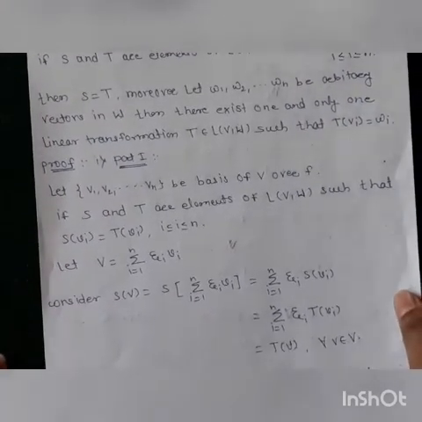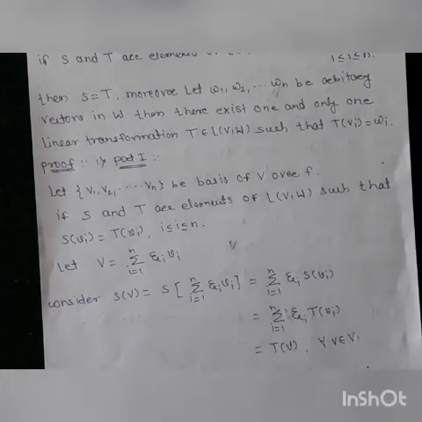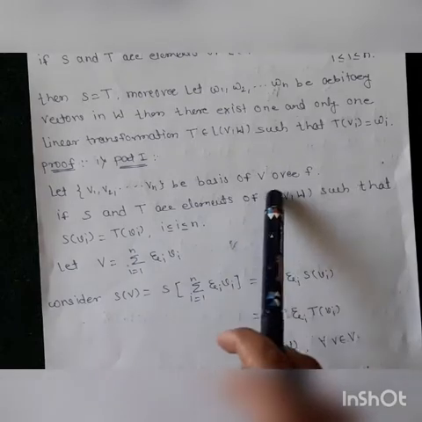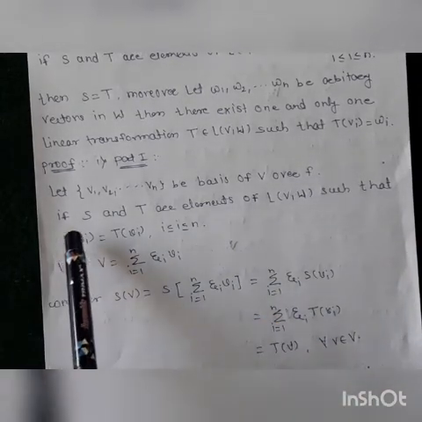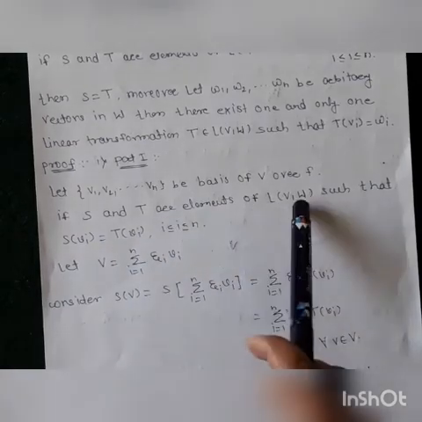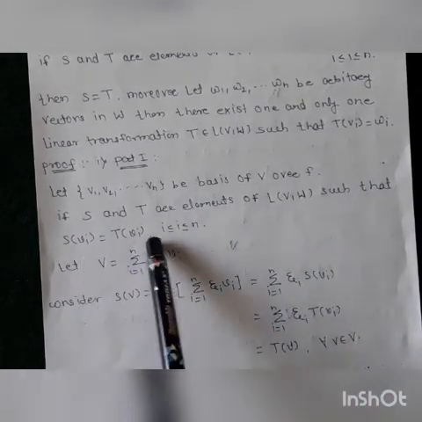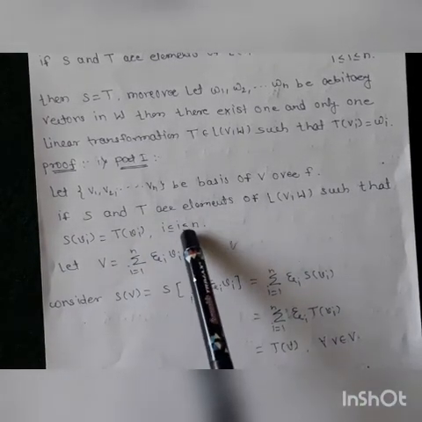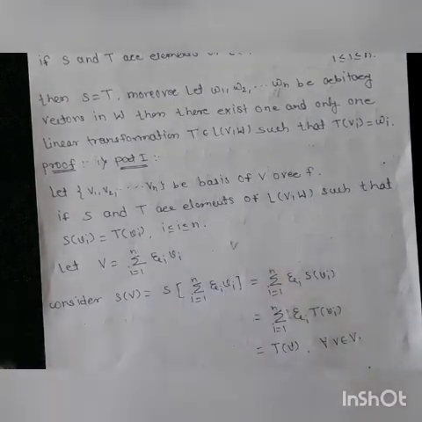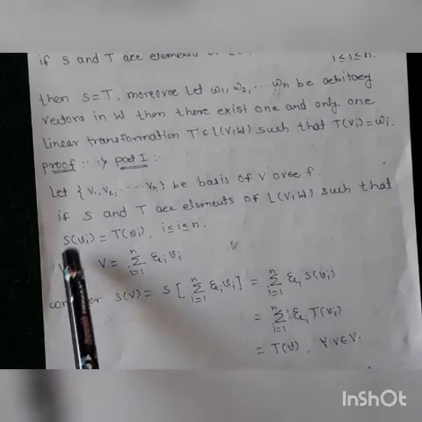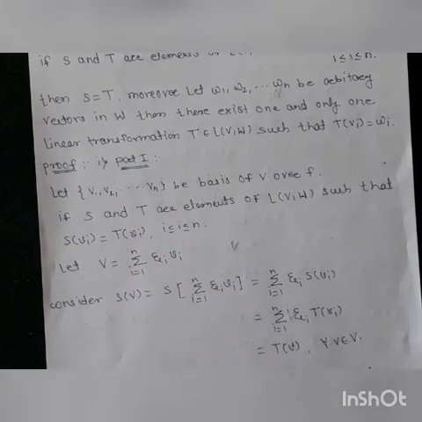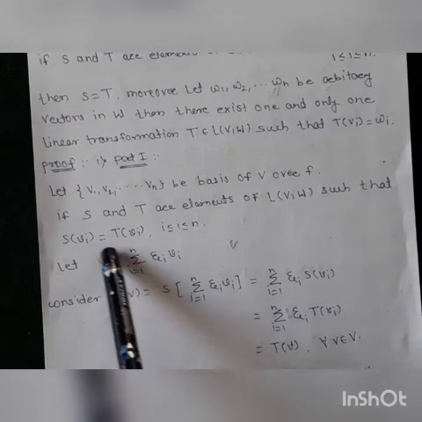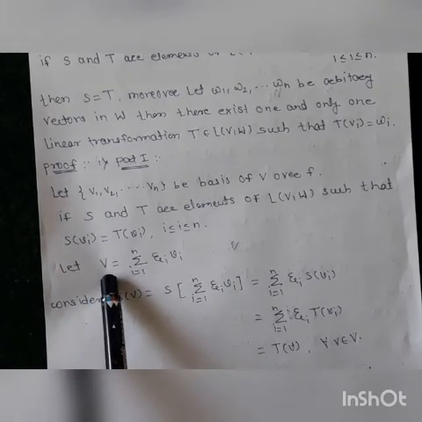Okay, so the proof for the first part: let v1, v2, ..., vn be a basis of V over F. This is given in the statement of the theorem. And S and T are elements of L(V, W) such that S(vi) = T(vi) for 1 ≤ i ≤ n. Now what we have to show? We have to show that if this condition holds, then S = T. Okay, now let us consider any vector v belonging to the vector space V.